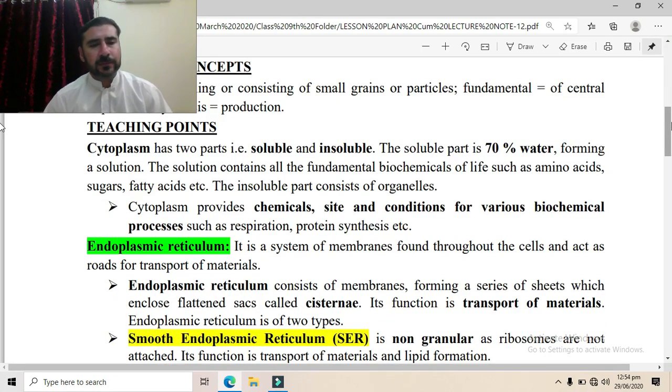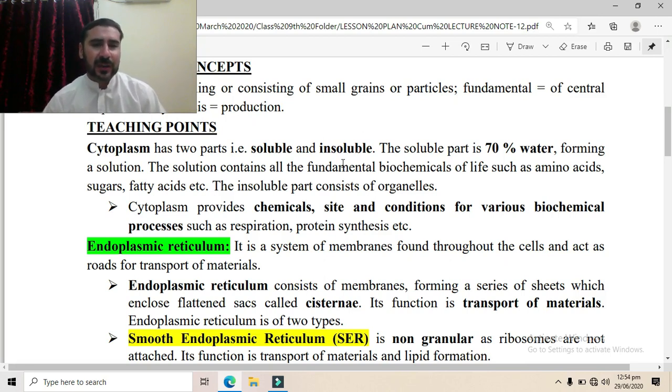Now teaching points. Cytoplasm basically has two parts, soluble and insoluble part. The soluble part contains 70% water, forming a solution. This solution contains all the fundamental, the basic biochemicals of life, such as amino acids.